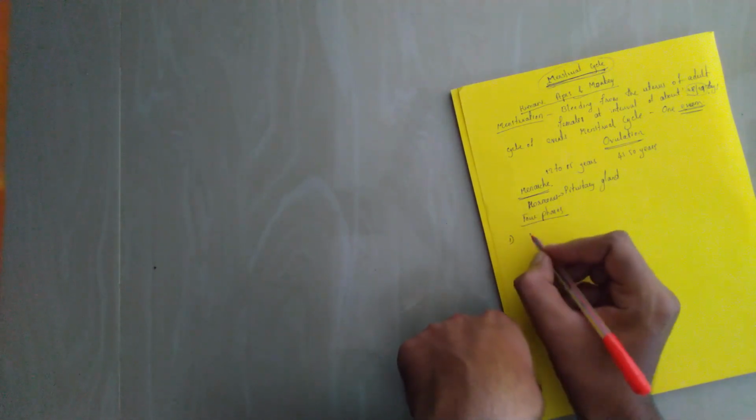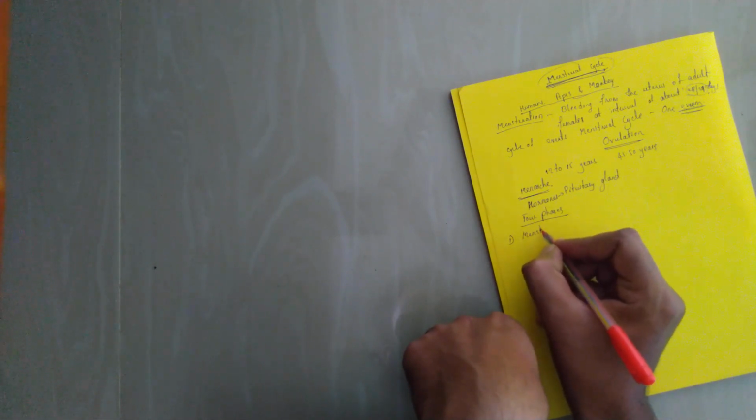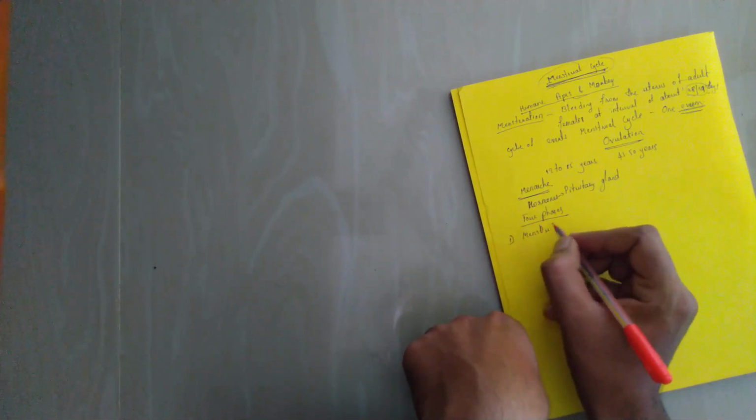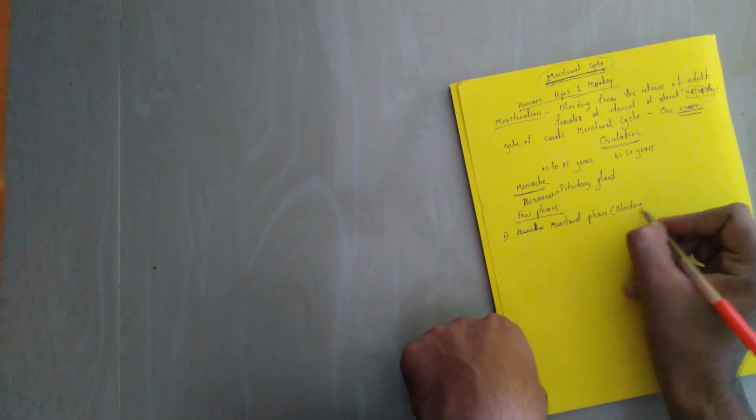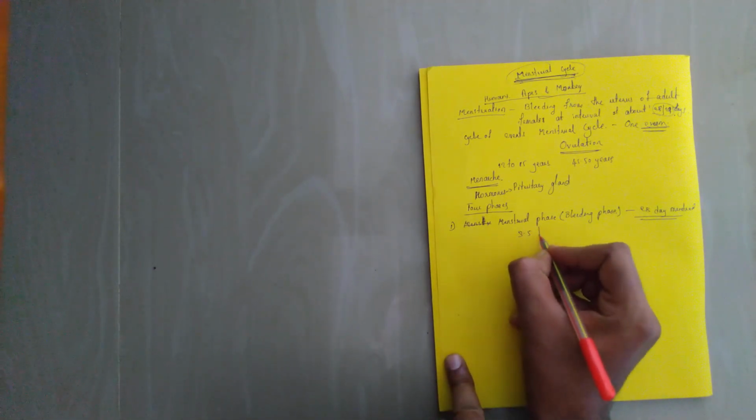The first one is the menstrual phase, or it is also called the bleeding phase. In a 28-day menstrual cycle, this takes place on days 3 to 5. Which one? The bleeding phase or menstrual phase.